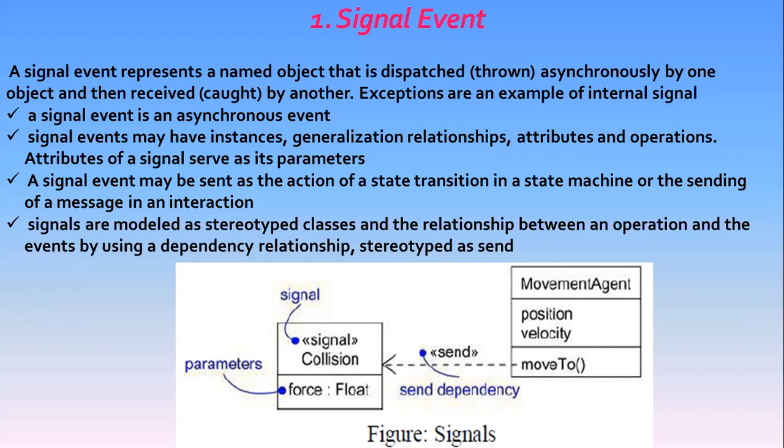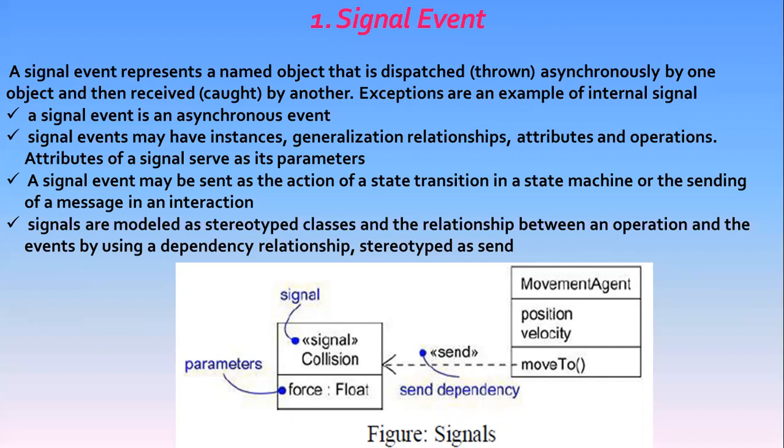Here a signal may be sent by the action of a transition in the state machine. It may be modeled as a message between two roles in an interaction. The execution of a method can also send signals. In fact, when you model a class or an interface, an important part of specifying the behavior of the element is specifying the signals that its operations can send.